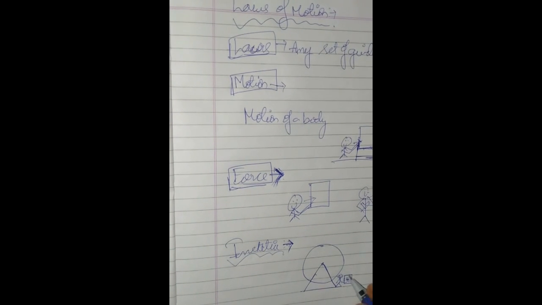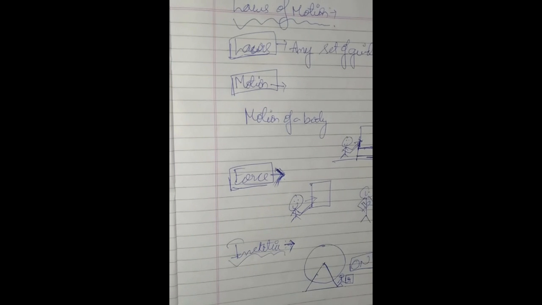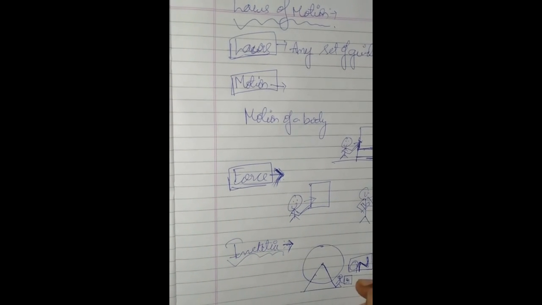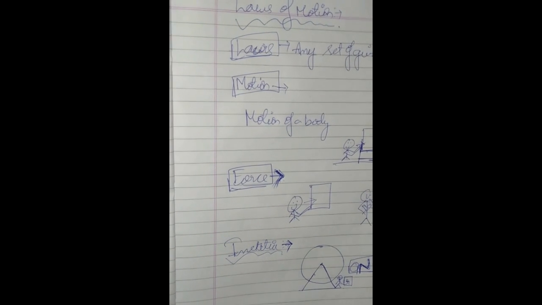Similarly, if the operator switches it on, the flywheel will move on, and if he switches it off, the flywheel will stop. Unless and until an external force is applied on the flywheel or on the control board, the flywheel will not stop moving round and round. So this property of a body is called inertia. Inertia is of three types.